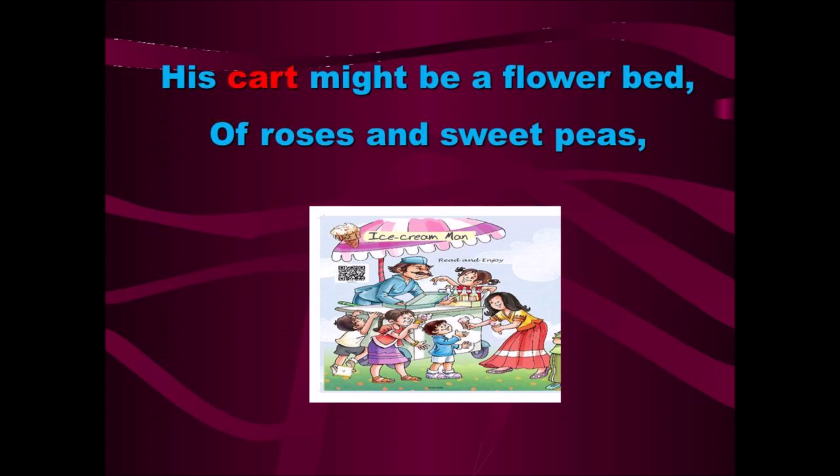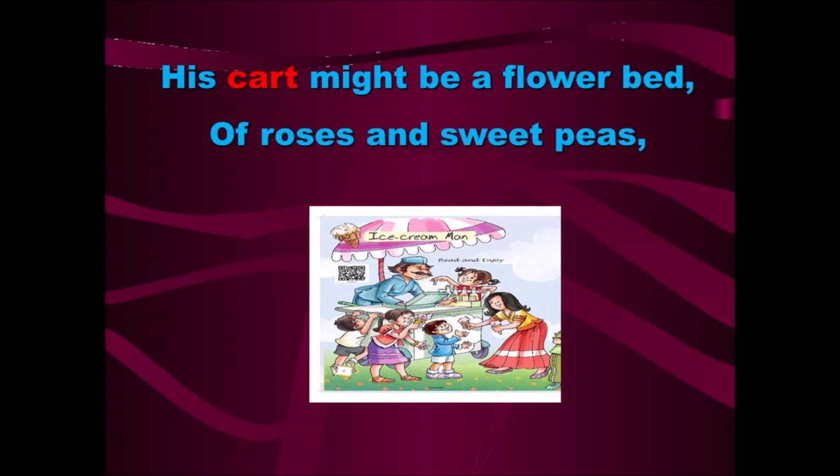Till now we have seen the recap of the previous two classes. Now we move on to the rest of the poem. Listen carefully. His cart might be a flower bed of roses and sweet peas. Here cart refers to the vehicle in which the ice cream man comes. It's like a flower bed. The poet Rachel Field compares the cart, that is the ice cream cart, with nature.